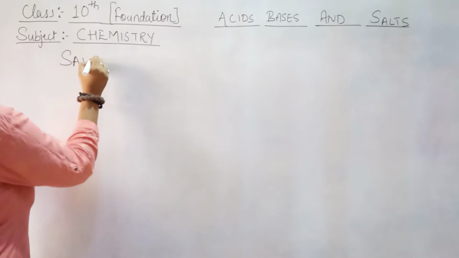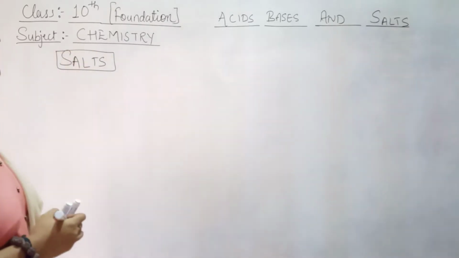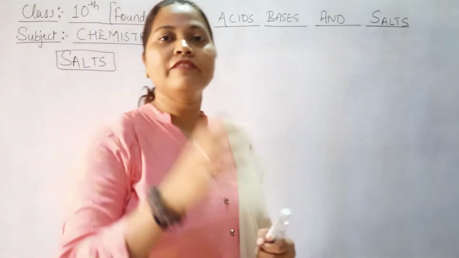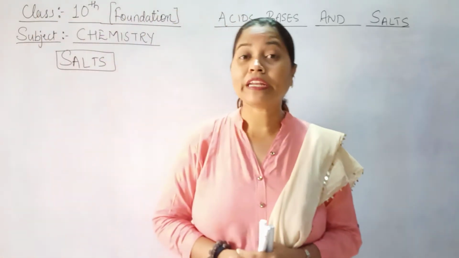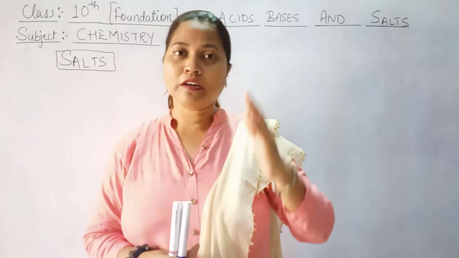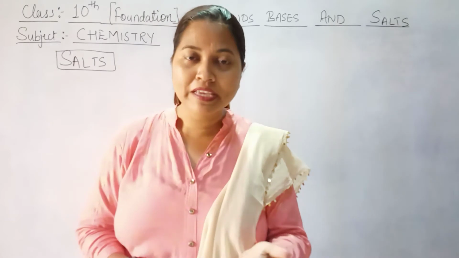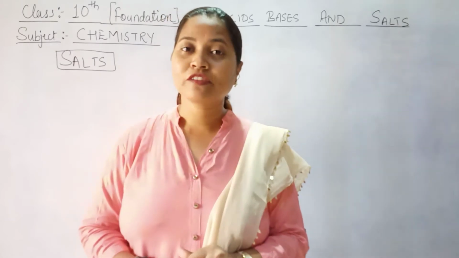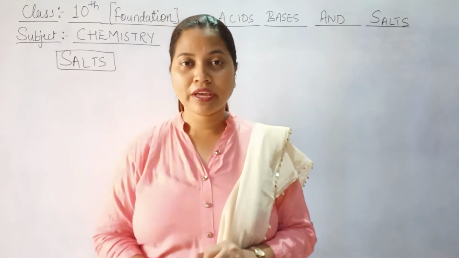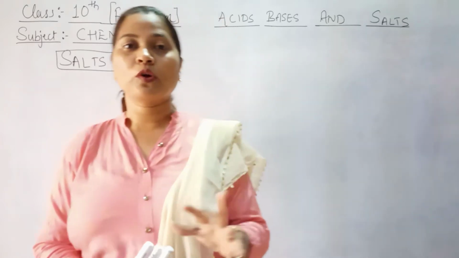Salts, what are salts? See, we have seen in an example or in a reaction of neutralization in which your HCl, or your acid, reacts with NaOH, that is base, okay? And there is a formation of a compound which is known as NaCl, and this NaCl is nothing but a salt, right?